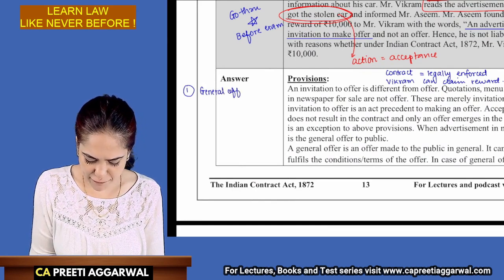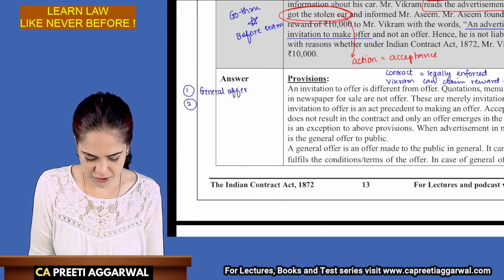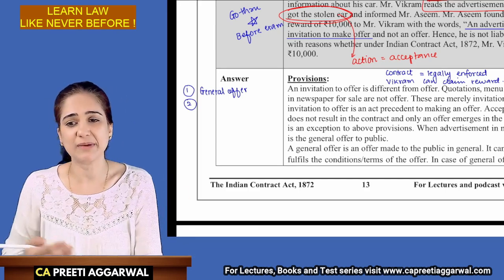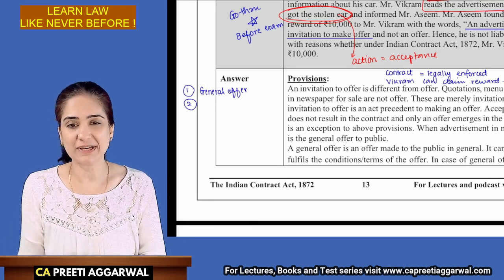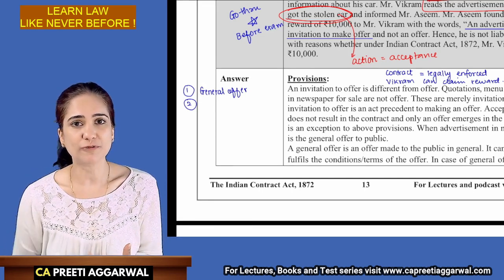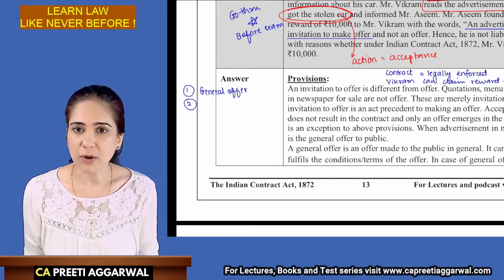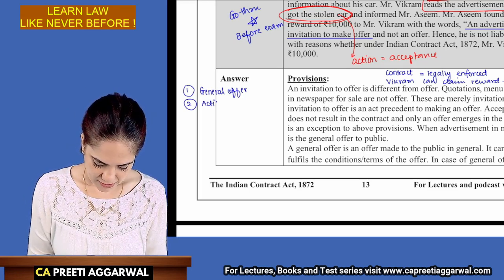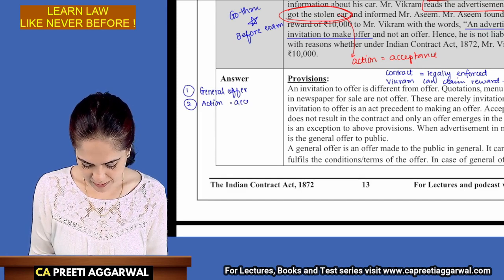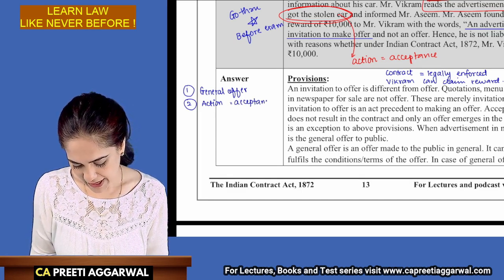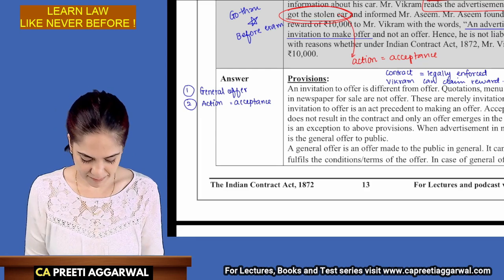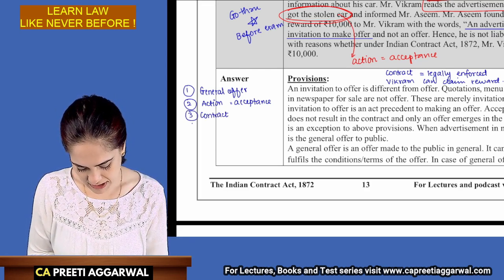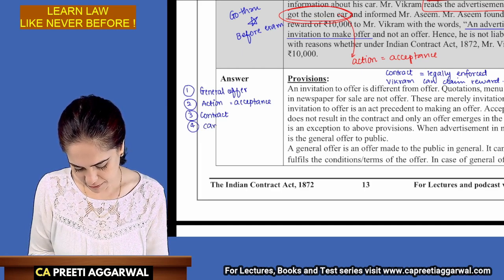You will write everything about general offer. General offer means an offer which is made to the public in general. It can be accepted by anyone who has knowledge of the offer. How will a person show his acceptance? By accepting it according to the terms of the offer, by coming forward and acting accordingly. Then you will also say that his action shows acceptance because he came forward and he acted accordingly. He found the car, that is acceptance. Now this will make a contract, and because it is a contract, it can be enforced.